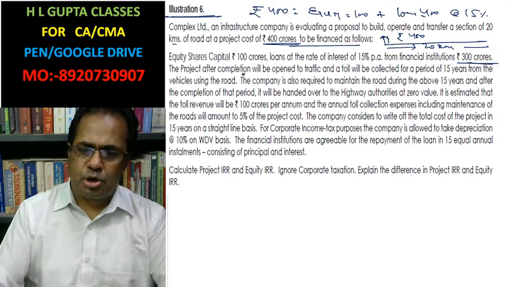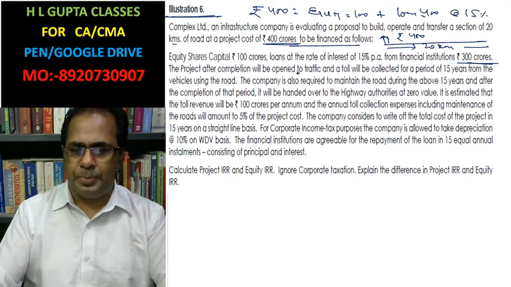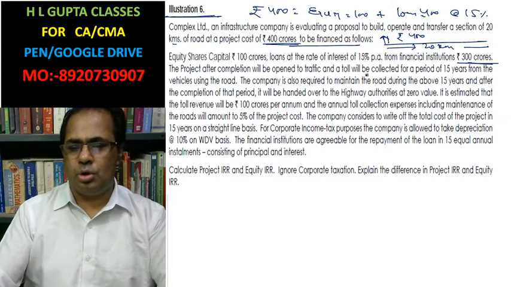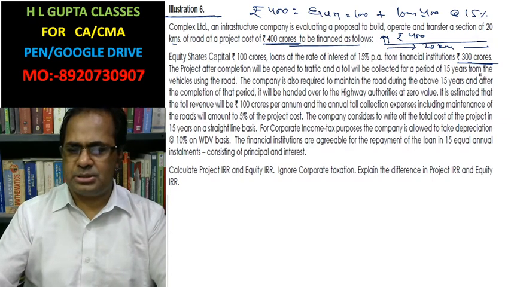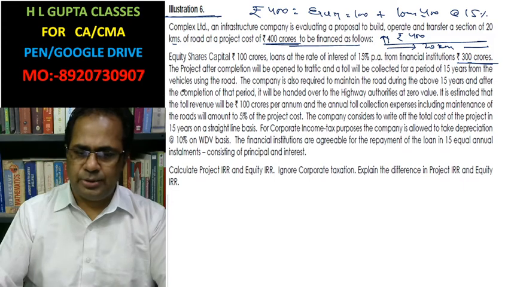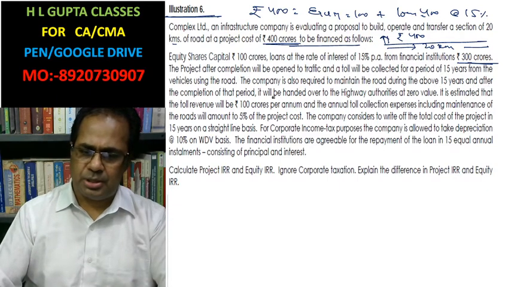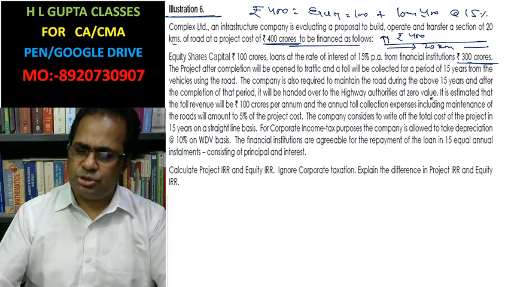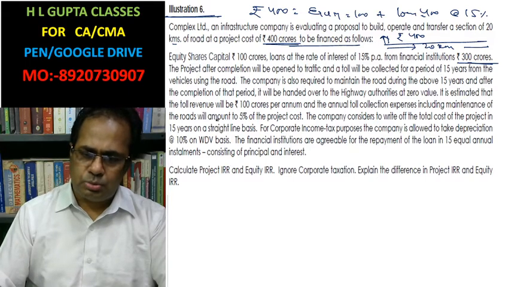The project after completion will be opened to traffic and a toll will be collected for 15 years from the vehicles using the road. The company is also required to maintain the road during the 15 years, and after the completion of that period it will be handed over to the highway authorities at zero value. It is estimated that the road will be maintained at 5% of the project cost.